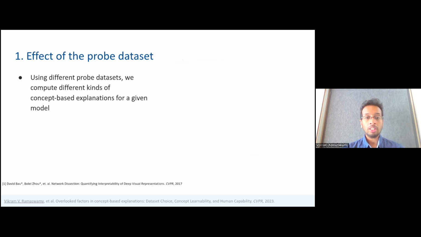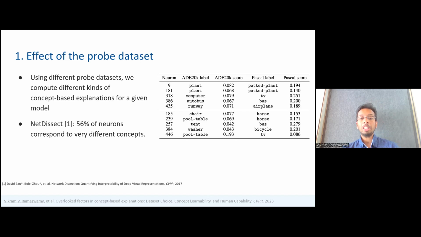Given that these explanations are trained using the probe dataset, we can ask if changing this dataset affects the explanation. For a fixed scene classification model, we construct explanations using different probe datasets, ADE20K and Pascal. We find that the explanation output can be very different based on the probe dataset used. On the right, we have a table of different neurons using NetDissect.